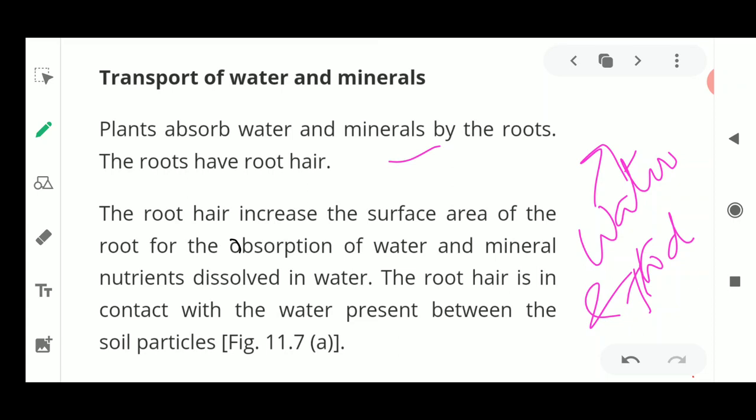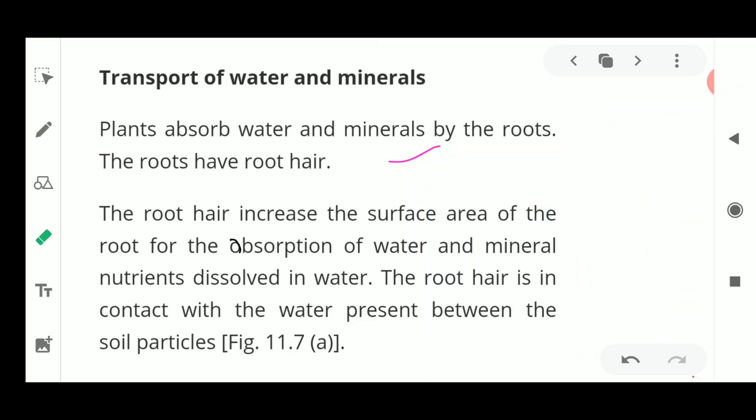Now the plants absorb water and minerals through the root hairs of the root. The root hairs increase the surface area. Why are these root hairs very important? We have seen that a root comes out from the base of the stem and is buried inside the ground. We have noticed several small hair-like structures on the roots. These are called root hairs, and some of them are even microscopic. These root hairs help in the absorption of water and minerals from the soil.